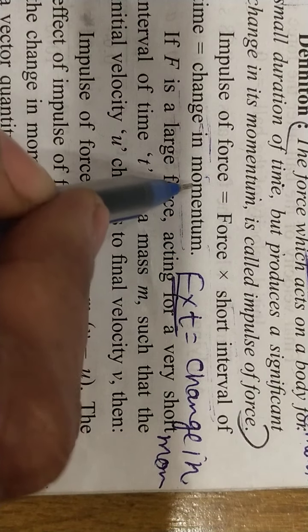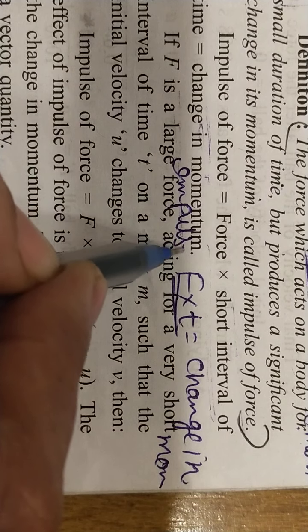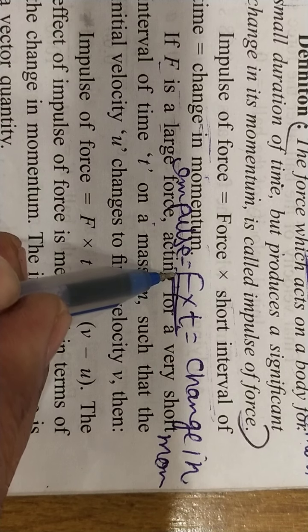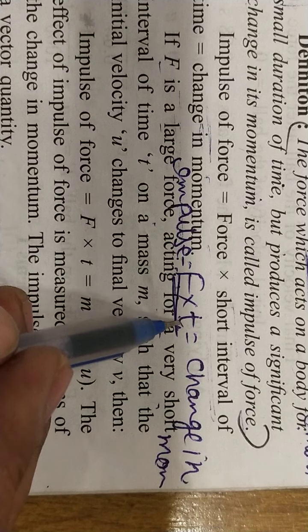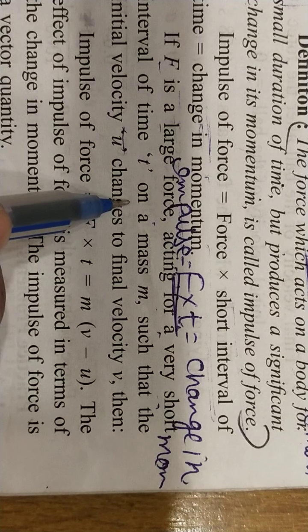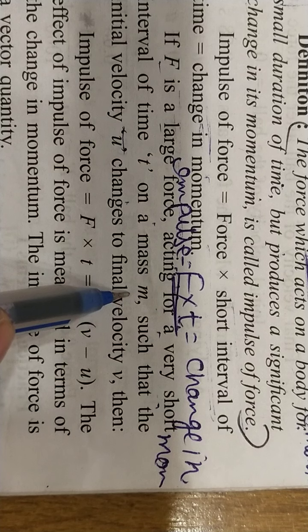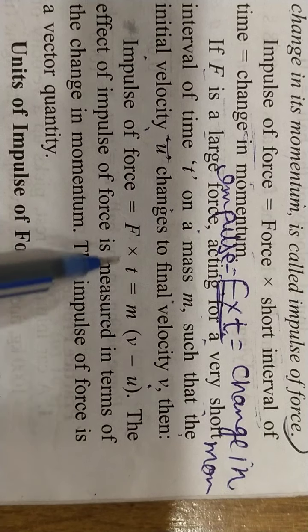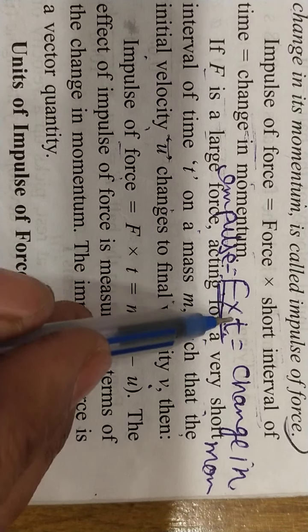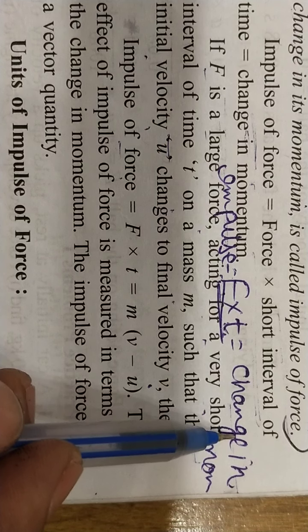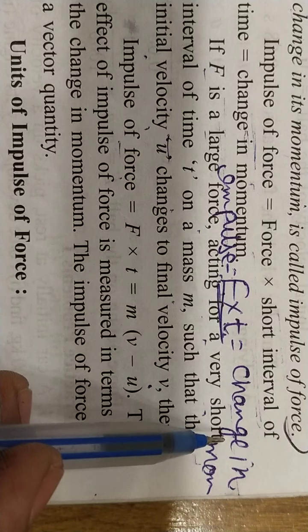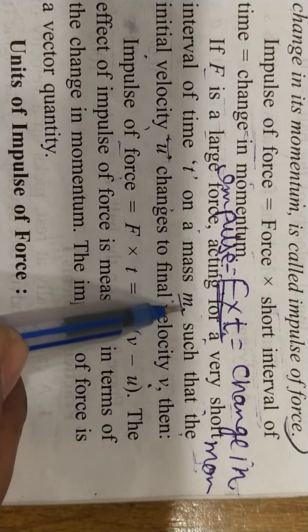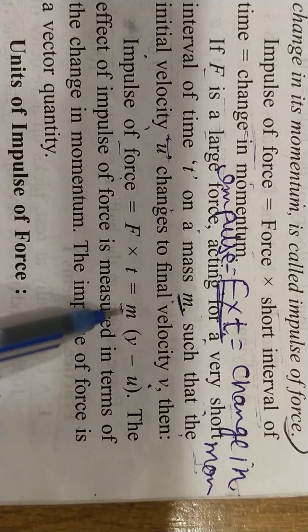Now what is the unit of impulse of force? Newton second. Now F is a large force, a very big force, acting for a very short duration of time on a mass m, such that initial velocity is u and final velocity is v. So impulse of force equal to force into time, and what is change in velocity? Final velocity minus initial velocity. So change in momentum means final momentum minus initial momentum. Mass remains the same. So mv minus mu, that is the change in momentum.